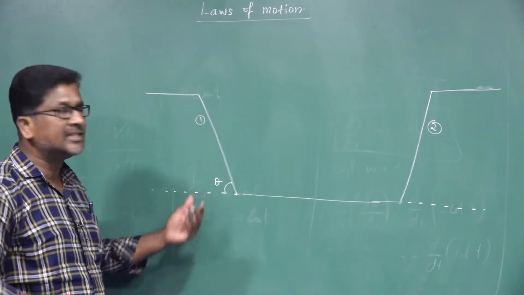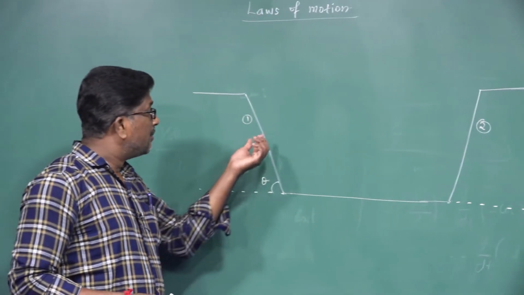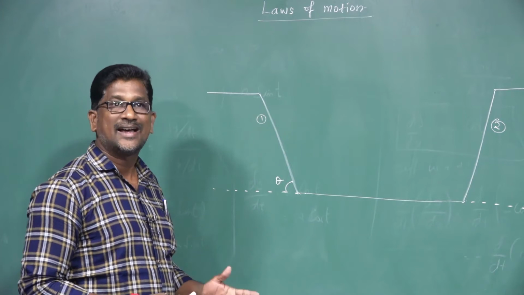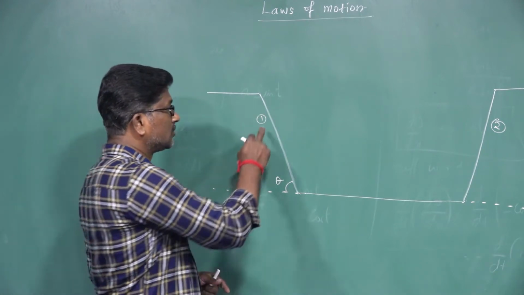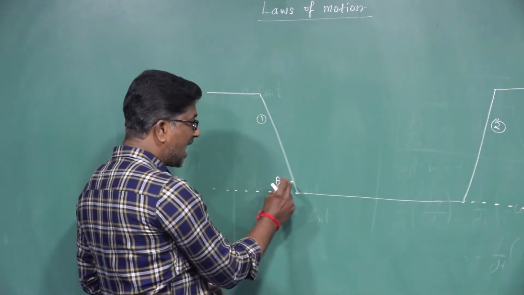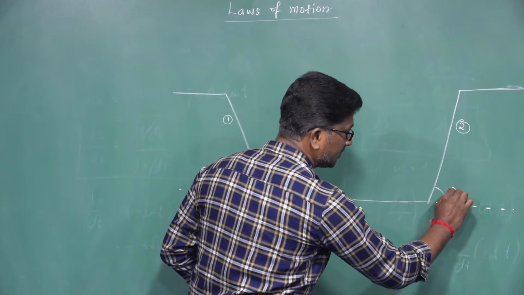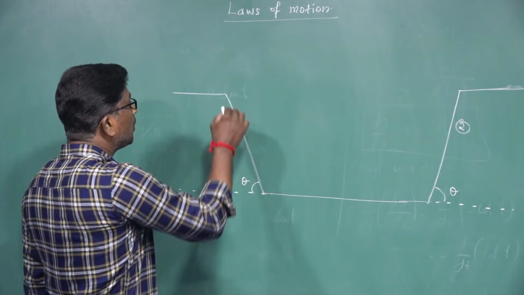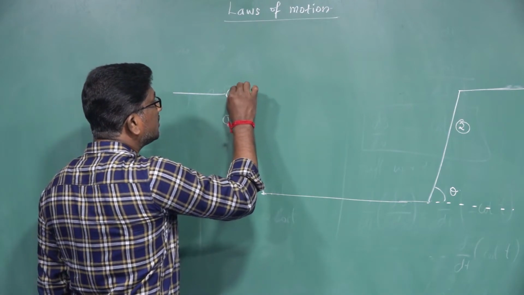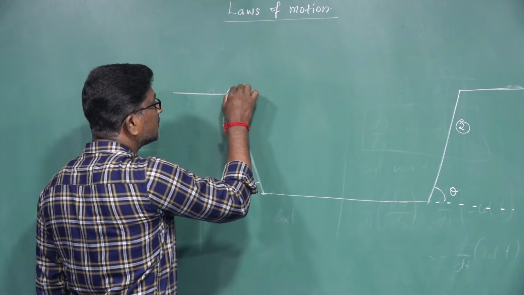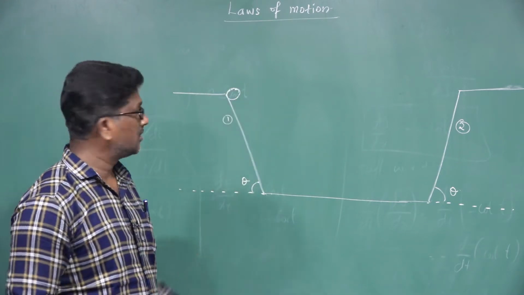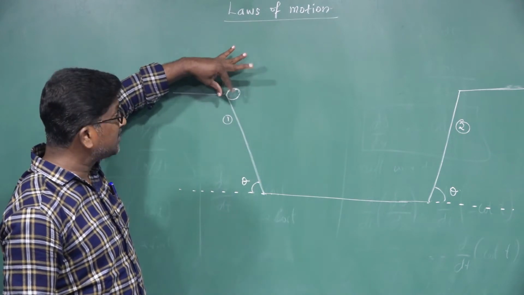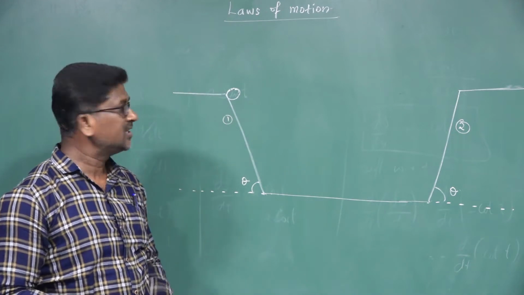Suppose let it be theta. The angle made by the plane with the horizontal is known as the angle of inclination. So there are two inclined planes having the same angle of inclination. Now, a ball rolls down from the top of the first inclined plane.